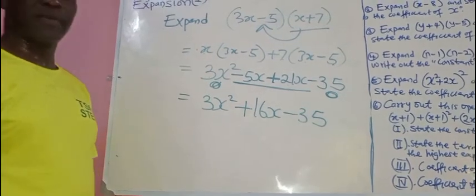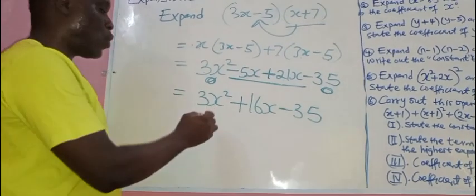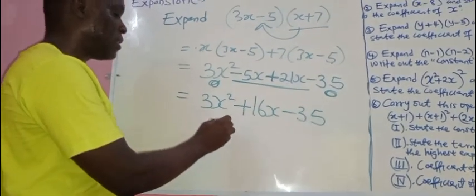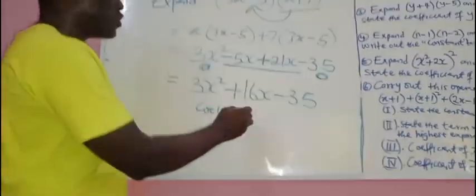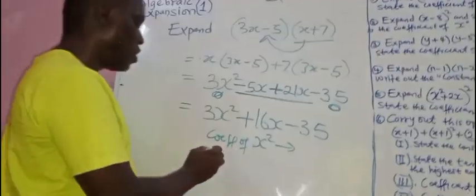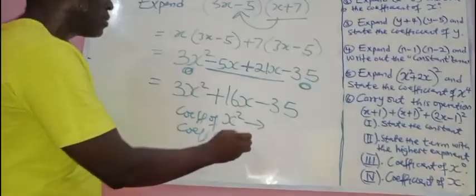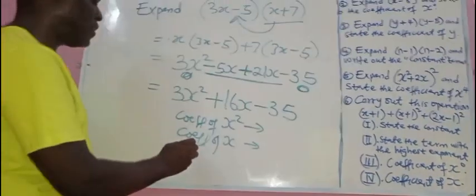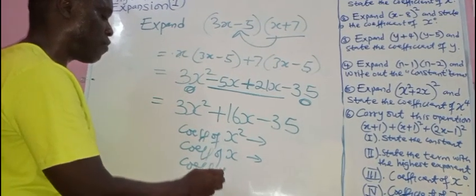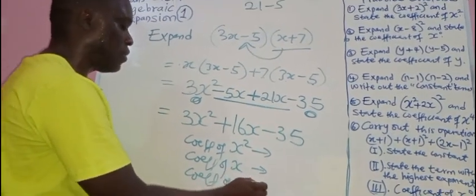Minus 35. If I ask you, what is the coefficient of x squared? Who can tell me? What is the coefficient of x? What is the coefficient of x raised to power 0?